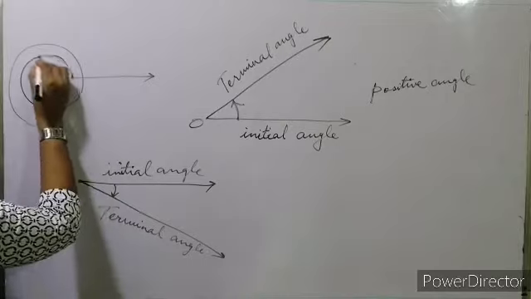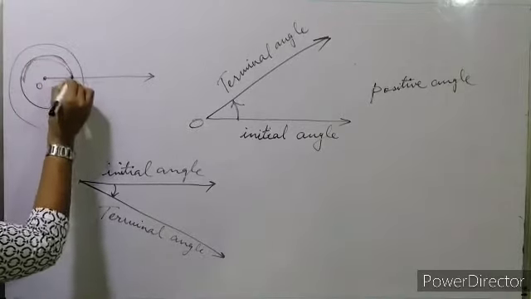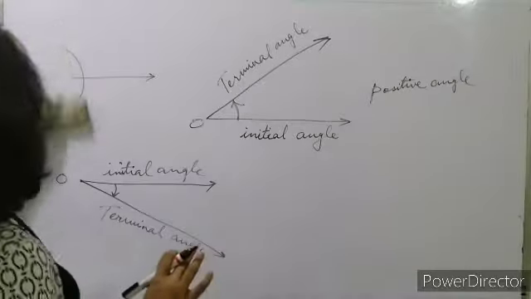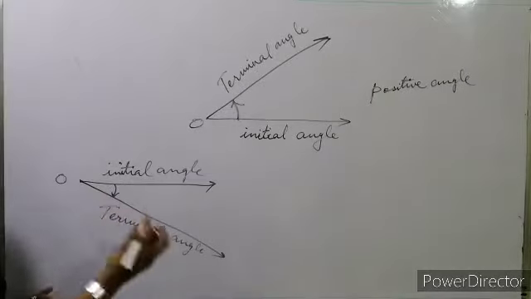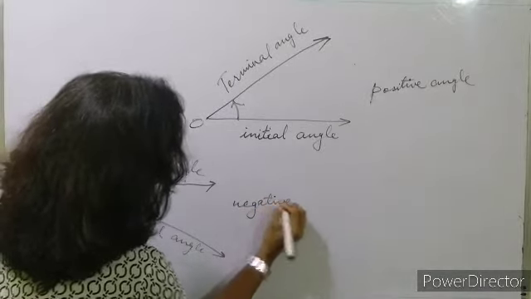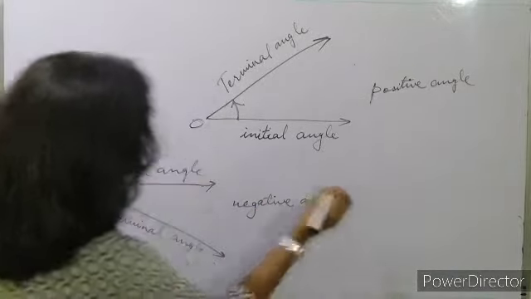So when we are covering this one side, this will be 180 degree. Why? We'll talk about this later. First of all see, this will be a negative angle.